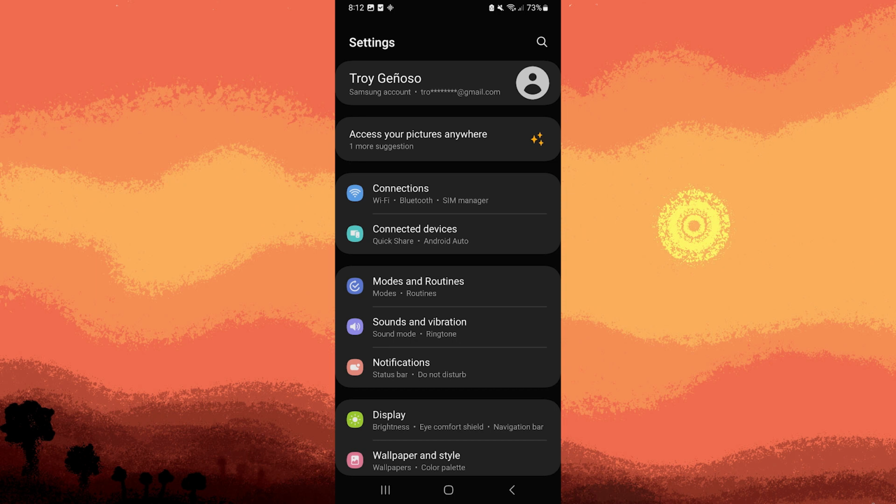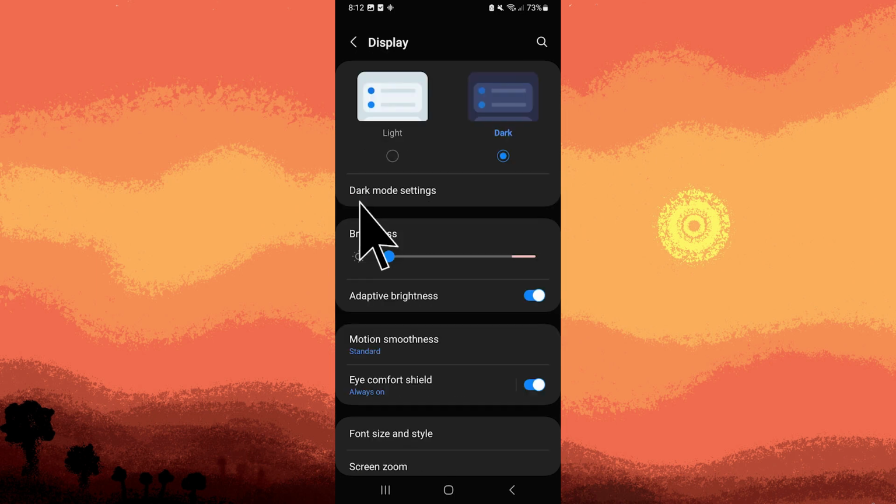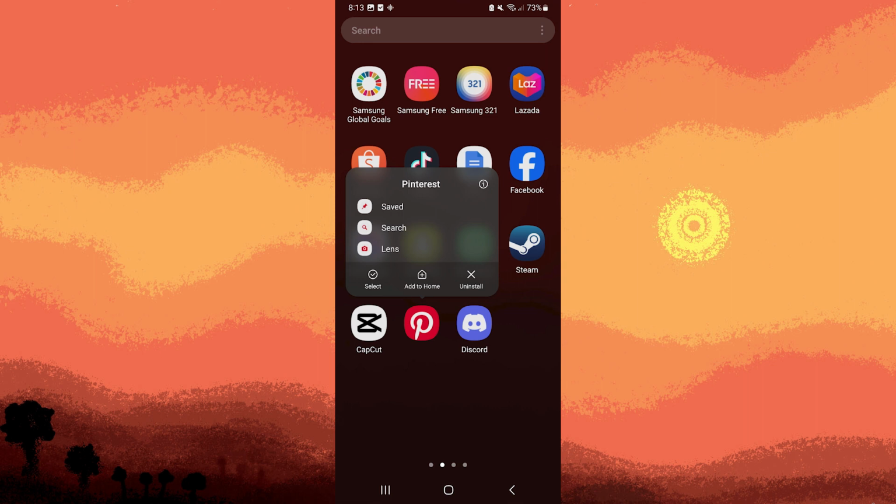Adjust screen brightness. Screen flickering might be related to brightness settings. Go to Settings, Display, Brightness, and adjust the brightness slider to see if it resolves the issue. Update or uninstall apps. If the issue started after installing a specific app, try updating or uninstalling that app. Problematic apps can sometimes cause display issues.